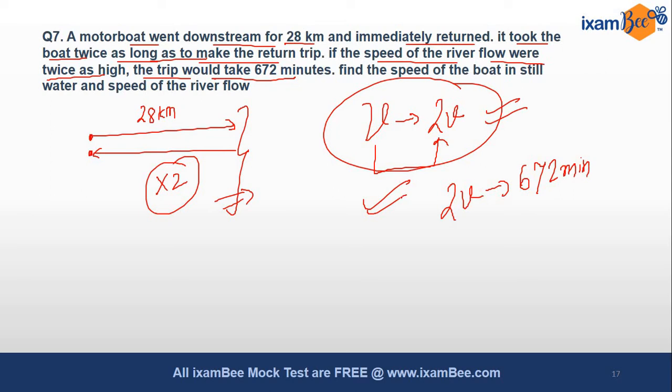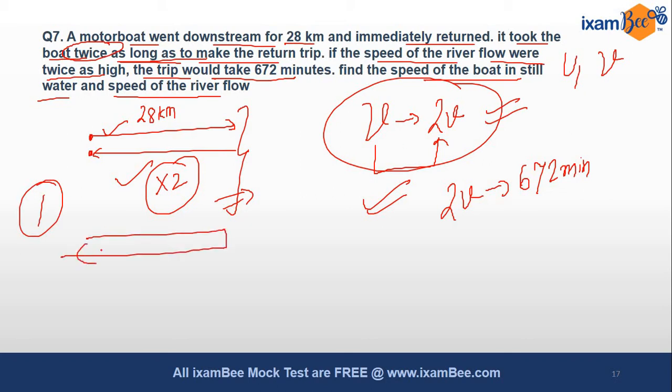So you have to find the speed of the boat in still water and the speed of the river. So you have to find U as well as V. You can see that there are two things. It took the boat twice as long to row up as to row down. So that is one concept. And second, the boat is going and coming. In that case, I have taught you a special trick by the name of average speed. So we will use both concepts in this question, and let's see how we can simplify it.